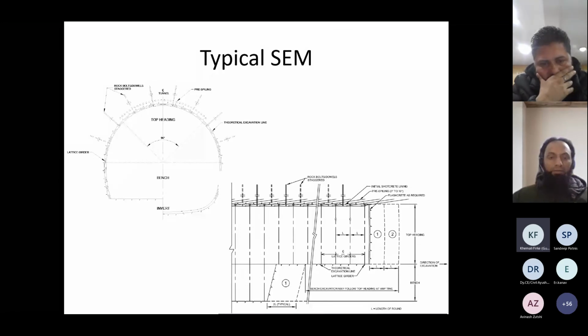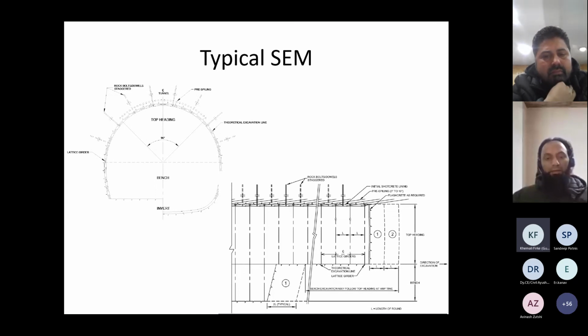So all this distance, how much we can have in advance, this can be calculated using the interaction curves, the longitudinal displacement profiles of the face. Pretty much straightforward, and depending upon the support pressure we are getting and the time of installation of support, that is very important.